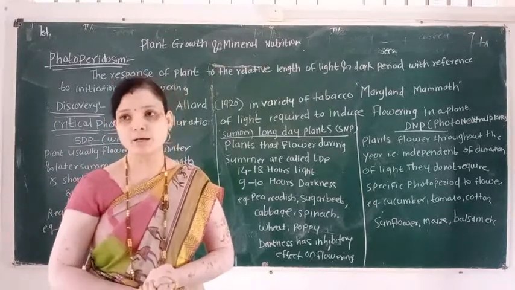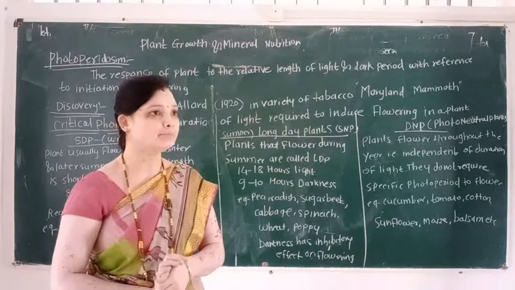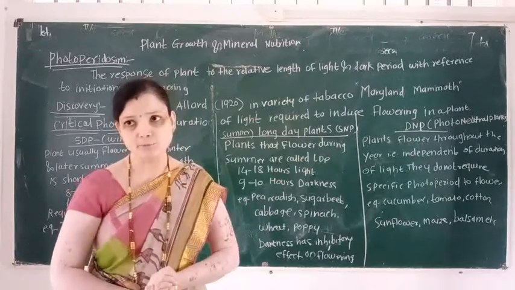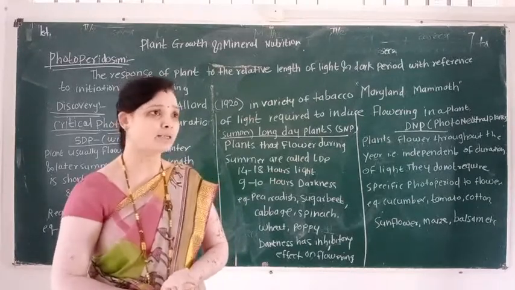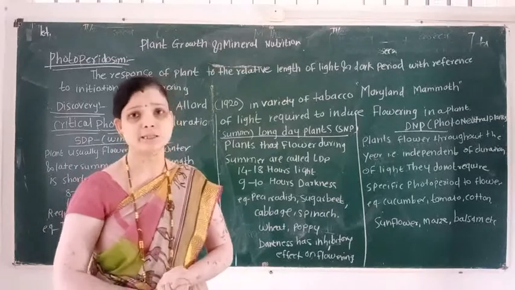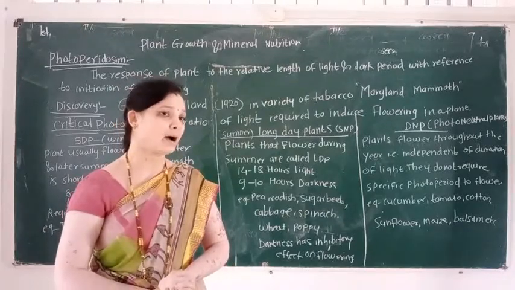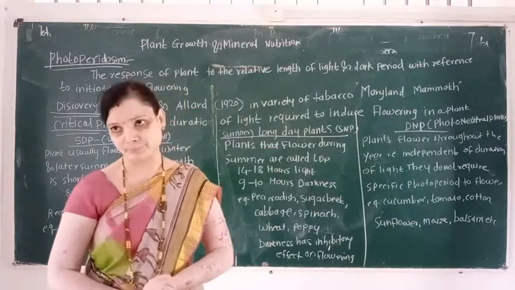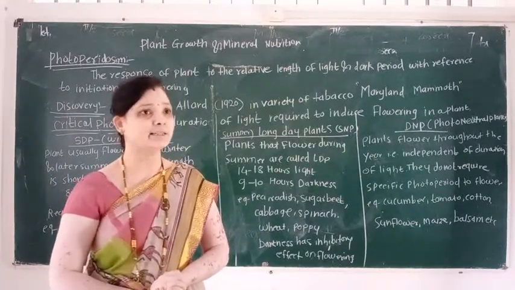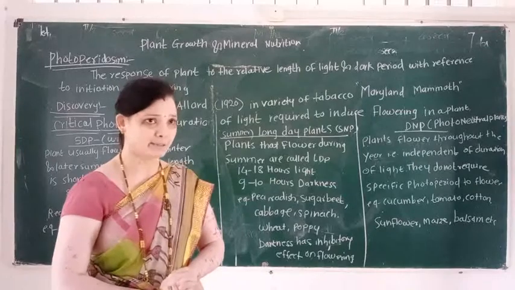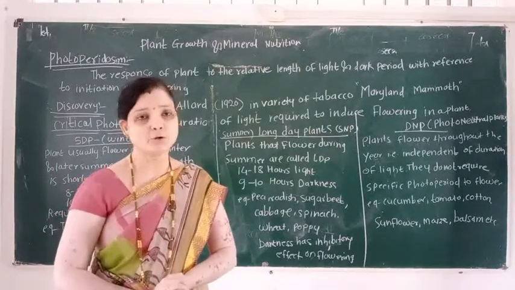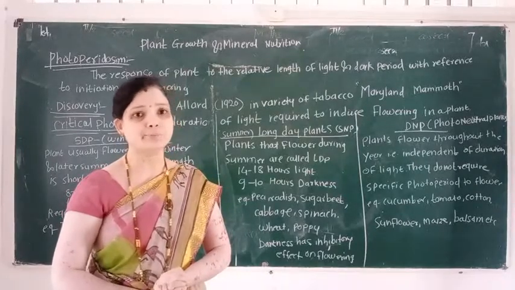These hormones are classified into two types: promoters and inhibitors. Auxin, gibberellin and cytokinins are growth promoters, while abscisic acid and ethylene are inhibitors. Ethylene is also called the fruit ripening hormone.